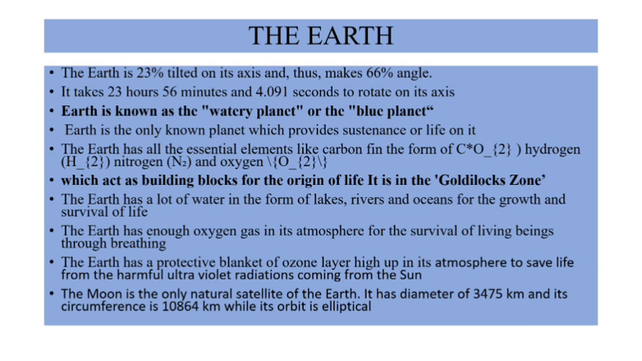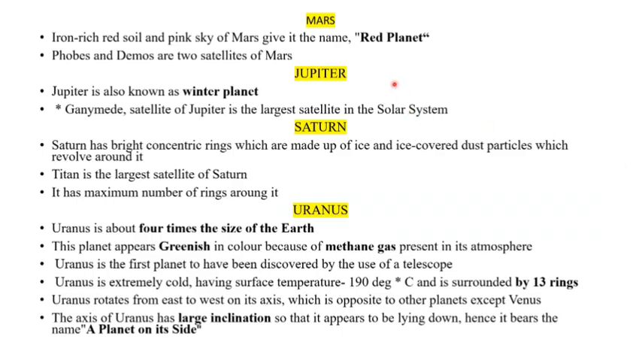And our Earth has its own natural satellite called the Moon. Only one natural satellite it has. And coming to other planets, Mars. Mars is referred to as the red planet because it has iron-rich red soil. And it is important to note that Phobos and Deimos are the two satellites of Mars. It may be asked in the exam.